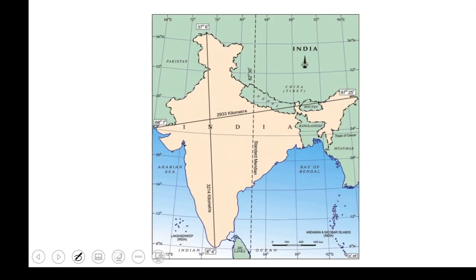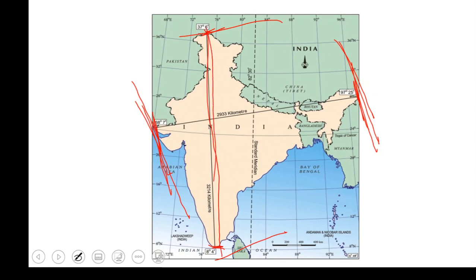Now look at the distance from the north extreme point to the south extreme point, and from the west extreme to the east extreme. We are trying to calculate the distance between north and south, and between east and west.